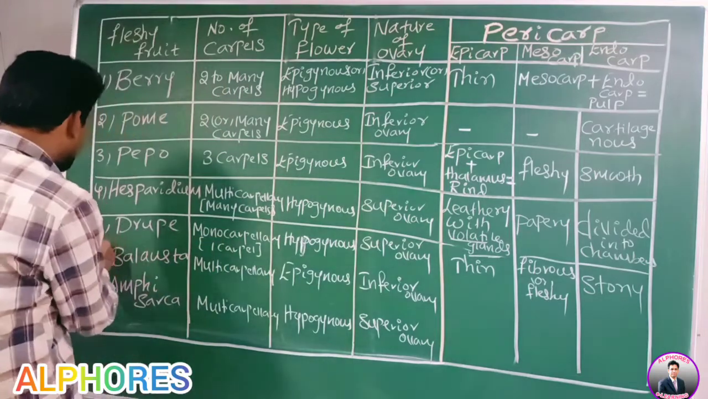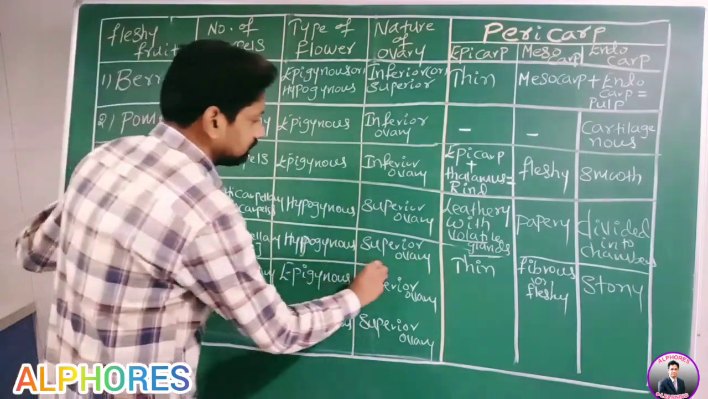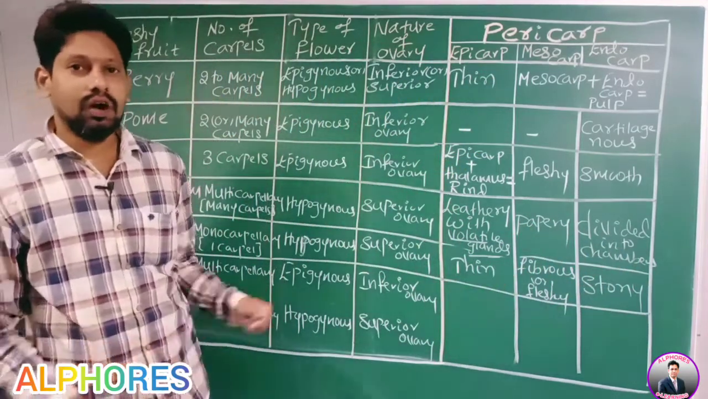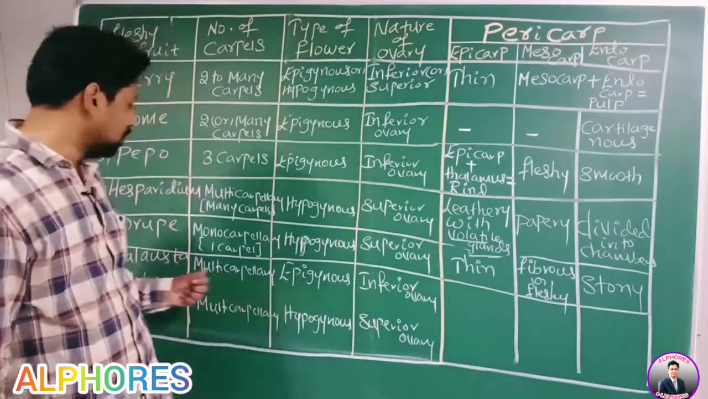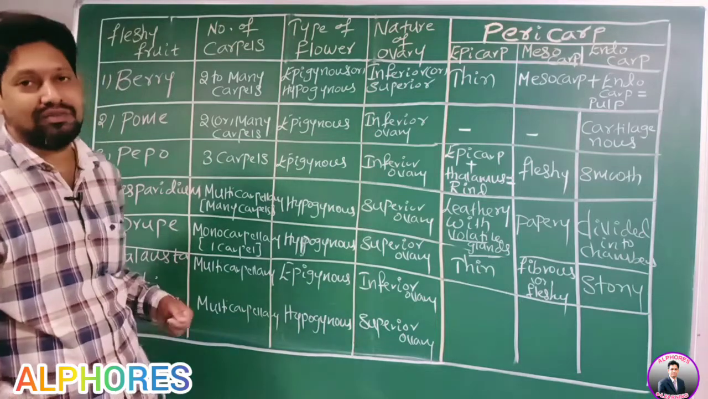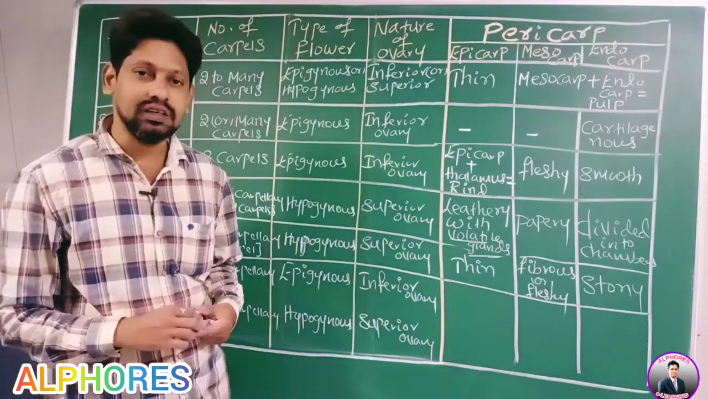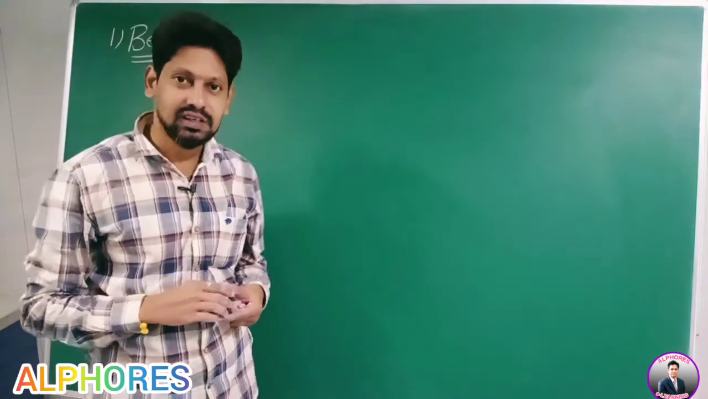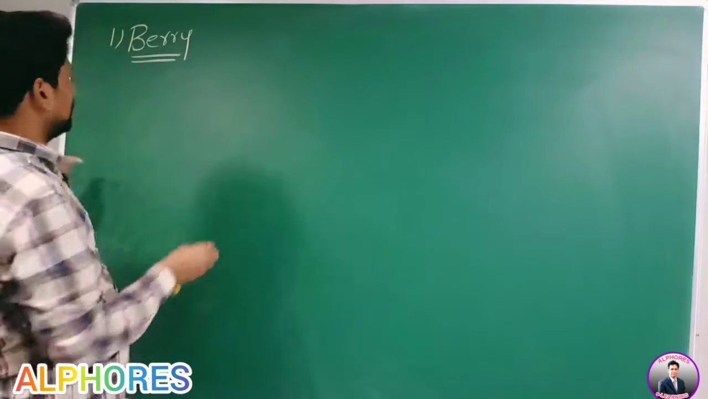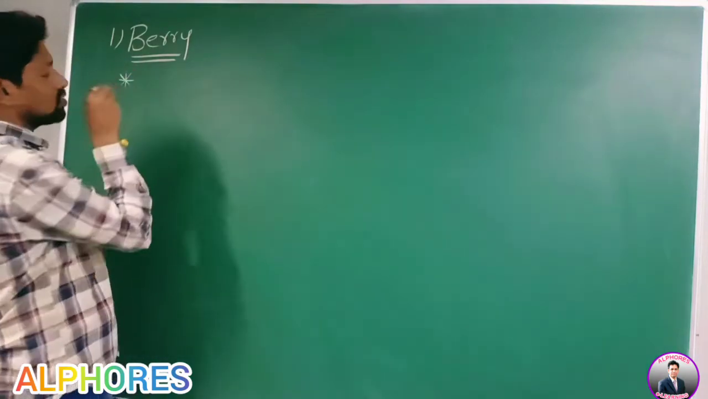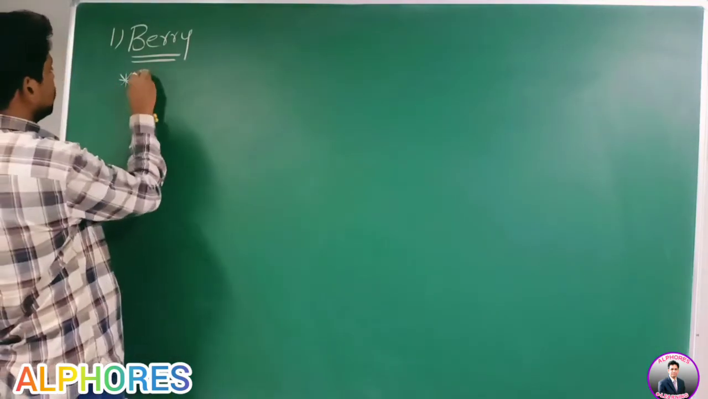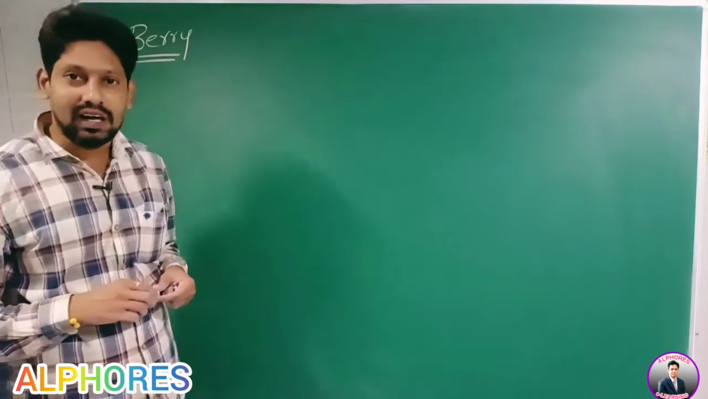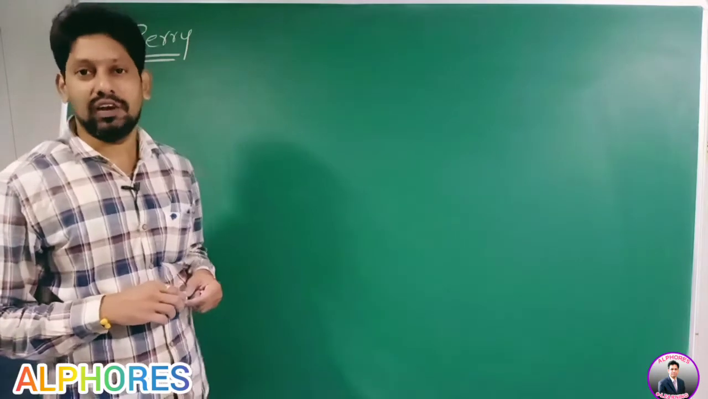Okay, with this we completed drupe. Now we are left with two more. What are they? Balausta and Amphisarca. We will discuss them in detail. We are discussing fleshy fruits. What is the first one, sir? Berry. This berry is the softest fleshy fruit.